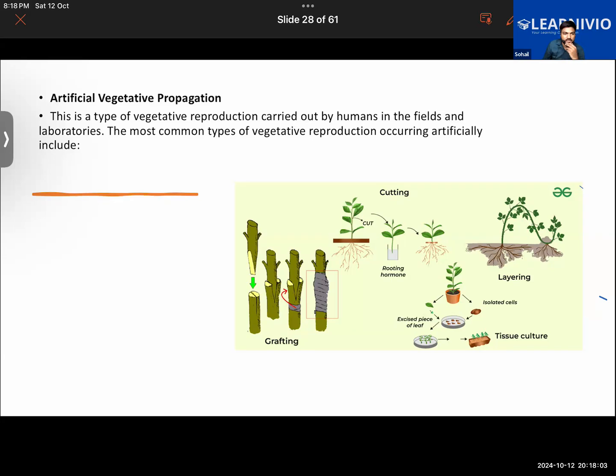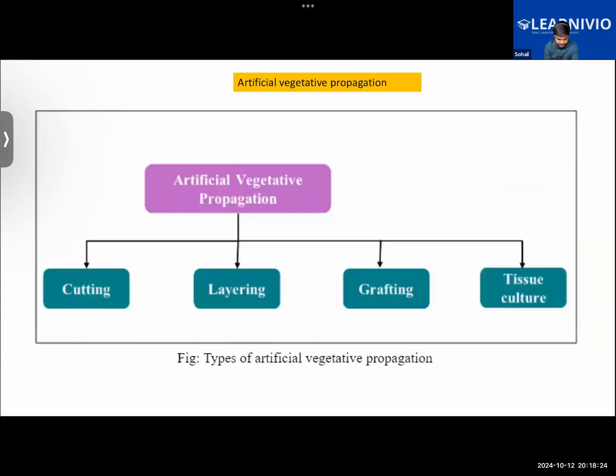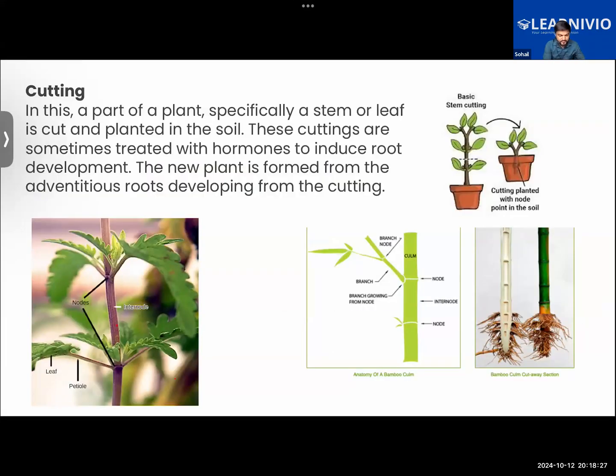Now the very basic thing. What do we understand by vegetative propagation? I'm not asking about the artificial vegetative propagation.